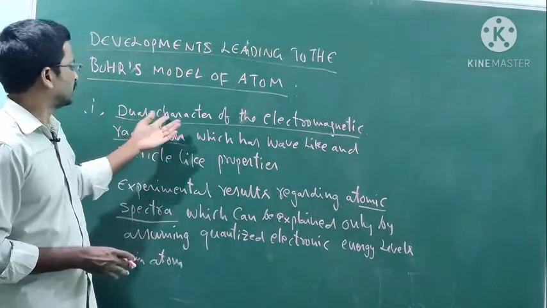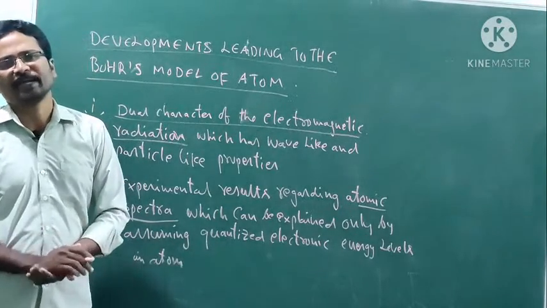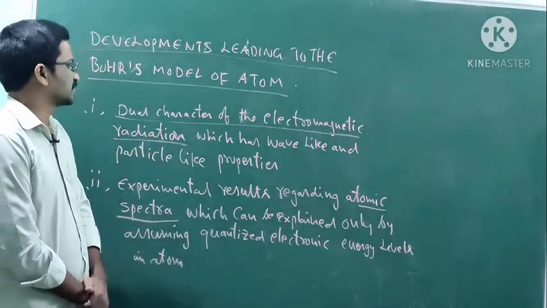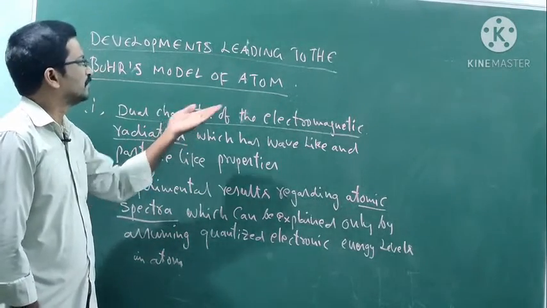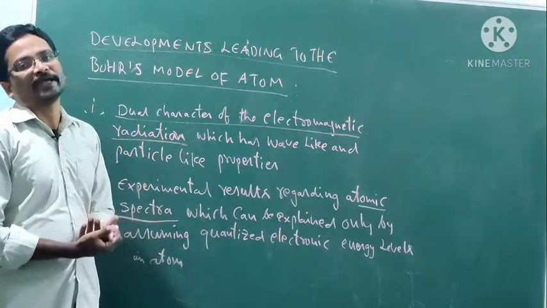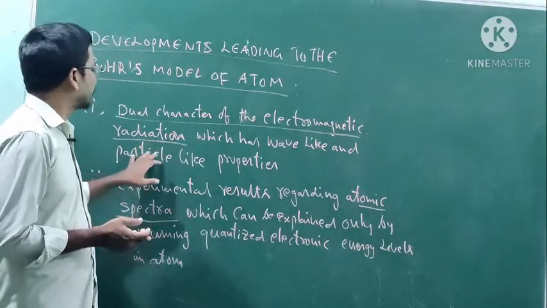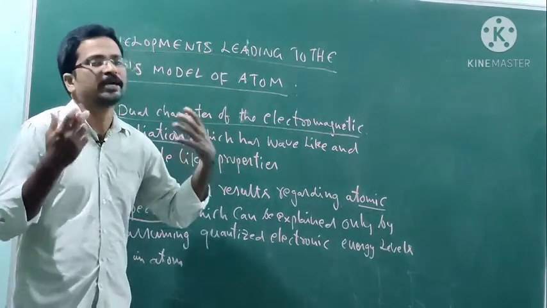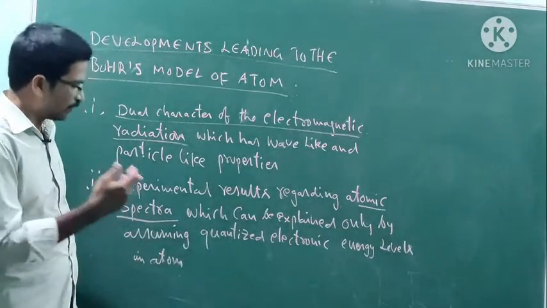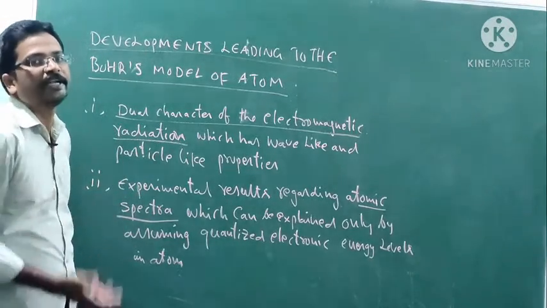Let us look into the dual character of the electromagnetic radiation. How can we explain the dual character of electromagnetic radiation? Now let us focus on the wave-like properties of the electromagnetic radiation. Then we will also look into the particle-like properties of the electromagnetic radiation.